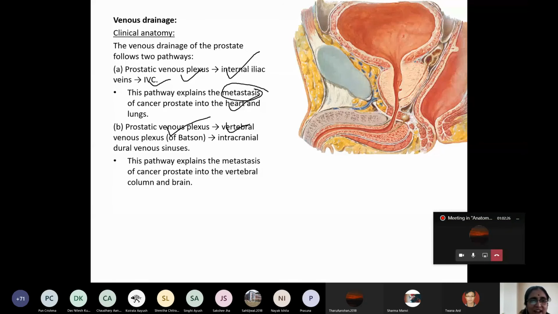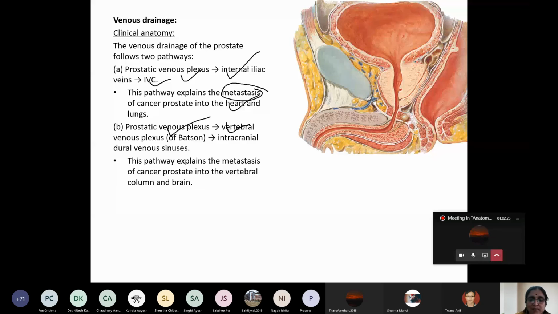So via this pathway, the metastasis of prostate cancer may enter the vertebral column and the skull. It may encroach on the lumbar vertebrae, other vertebrae of our body, the pelvic bones, even the cranial bones, the skull bones.